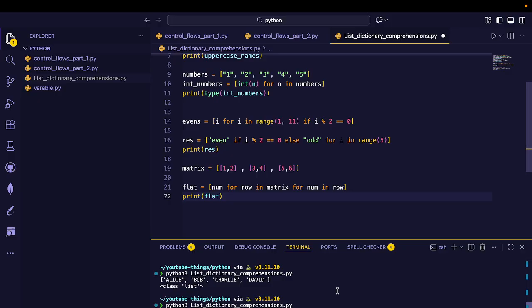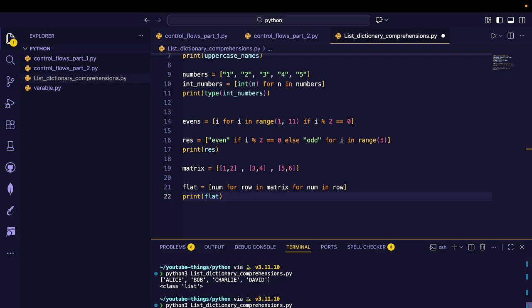I think it will work. num for row in matrix for num in row. Here row will be each list, and num will be each number. And num will be stored in this flat list.